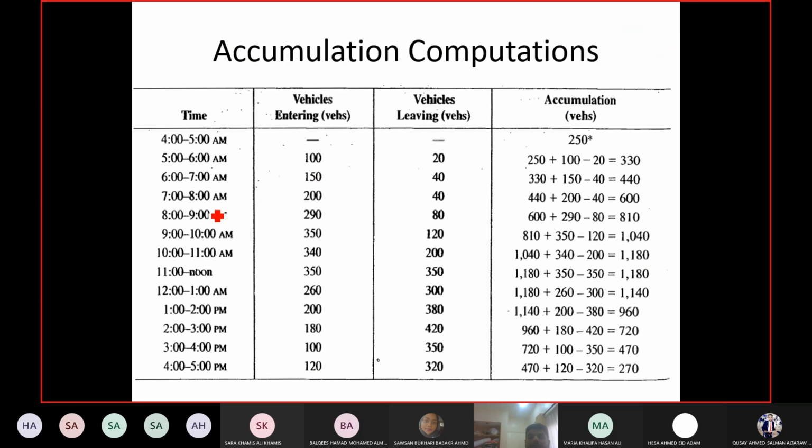This is the example or a sample of a cordon count. So cordon count starts before the traffic generating activities start in the area. So you can see they are starting at 4 a.m. So right after suhoor, just drink the last glass of water and then you run out to count the number of people. Now since the count is starting where the activities in that area have not started, you can see normally the first two values will be empty: vehicles entering the area, vehicles leaving the area. In the first hour, normally they would be empty because the activities have not started.